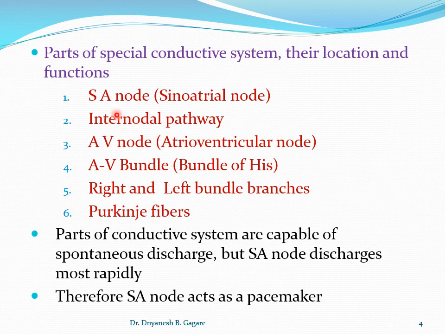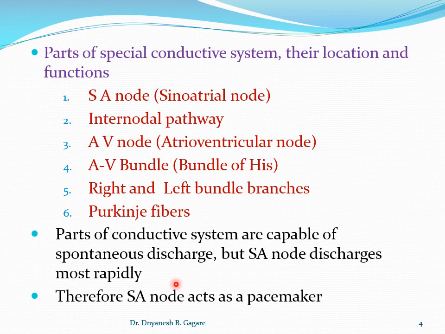So what are the parts? The parts of the special conductive system are the SA node, also called the sinoatrial node, the internodal pathway, the AV node, the atrioventricular node, the bundle of His, also called the atrioventricular bundle, the right bundle branch, the left bundle branch, and the Purkinje fibers.